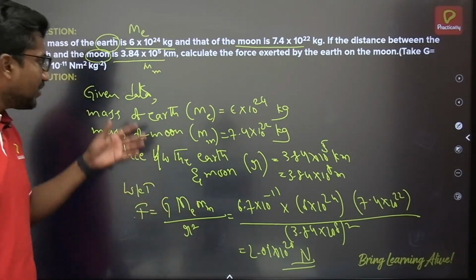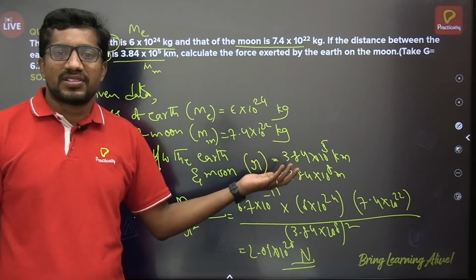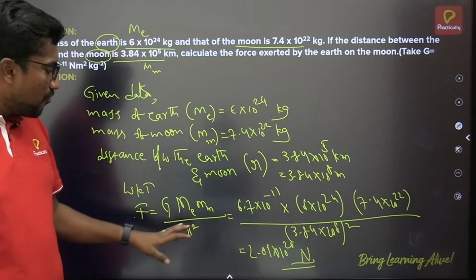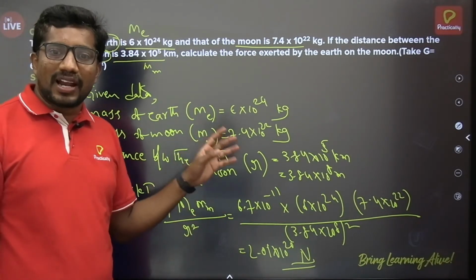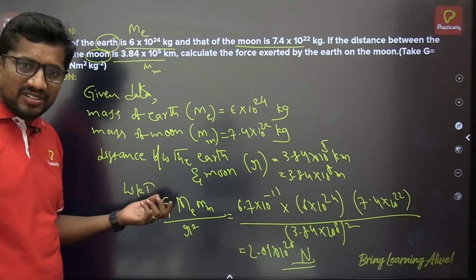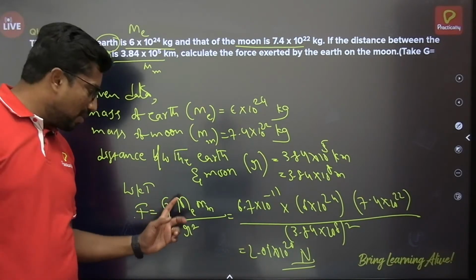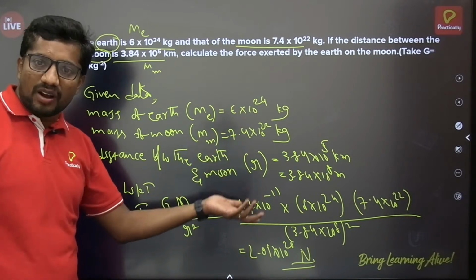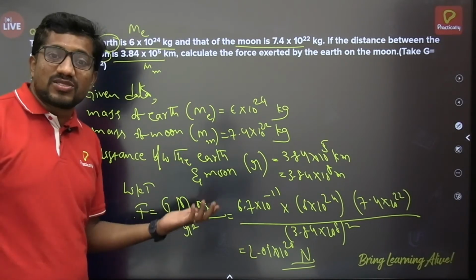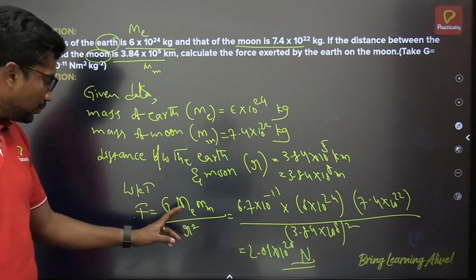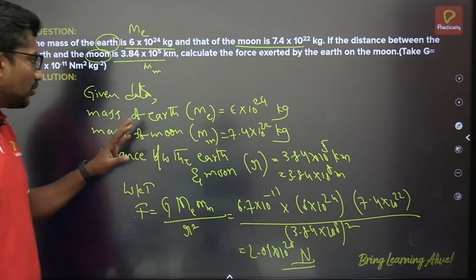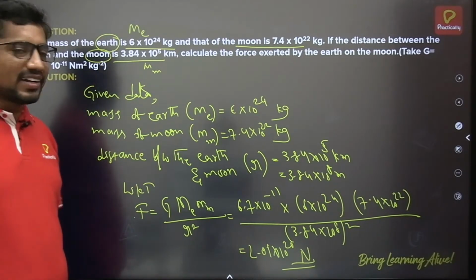So this is the way you can approach Newton's law of gravitation. Sometimes they may give the force between the objects and you may be asked to calculate the distance or mass. If one mass is given, you may be asked to find the mass of the other object. Or both masses and force may be given, and you might be asked to find the distance of separation. Whatever the unknown, G is a constant, and by knowing any three of the four quantities, the fourth can be calculated. This is the approach towards force of attraction problems.